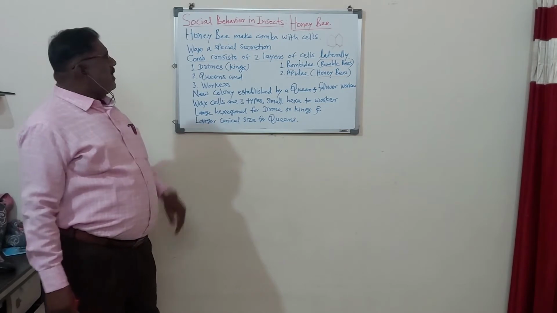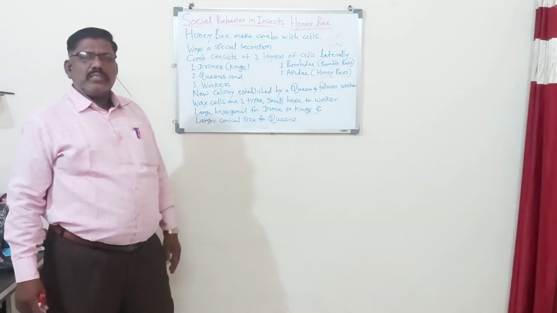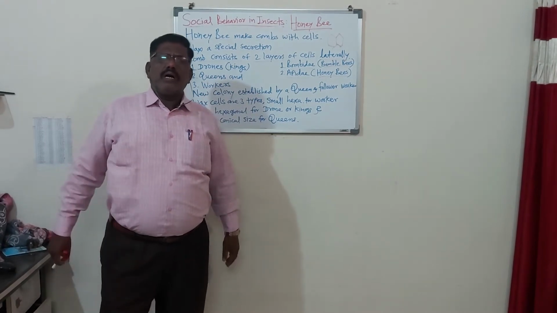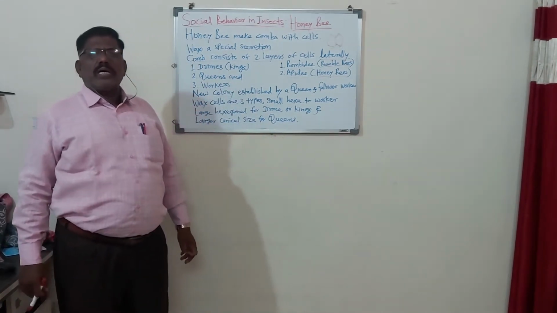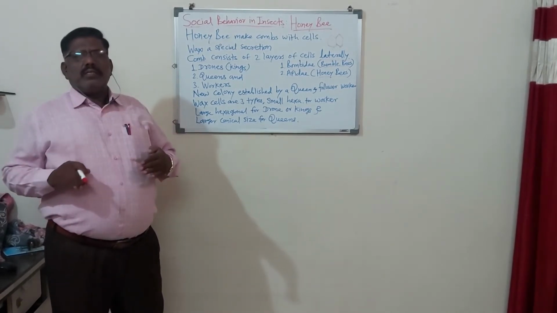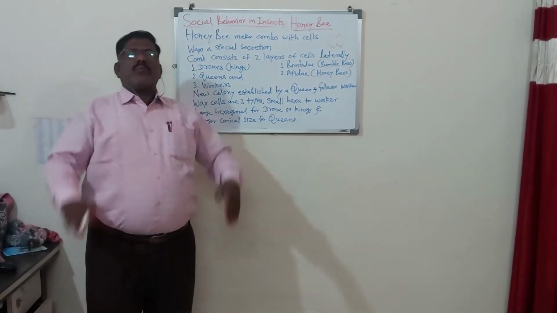So in the colony of honeybees, a large number of honeybees, 50,000 or 60,000 honeybees, are living together as a group, forming a colony on the safe side of the trees.